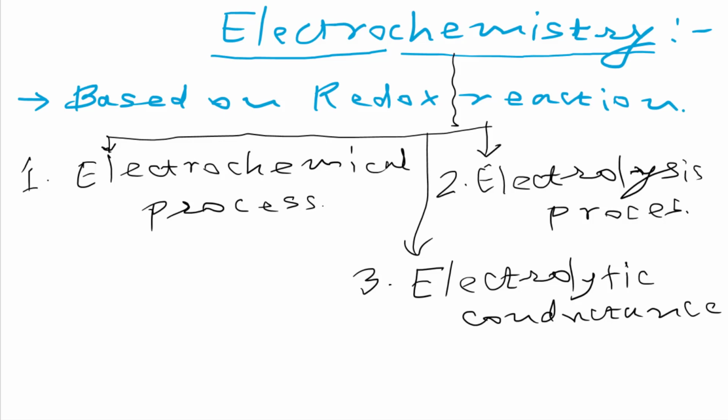Now we will first define the major difference, or the basic difference, between these two processes, the electrochemical process and the electrolysis process, and thereafter we will discuss both processes in detail. So now we are taking the first basic difference between electrolysis and the electrochemical process. What is the difference? We are writing here and we will discuss it.